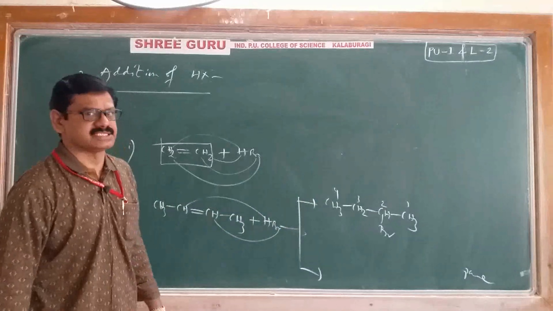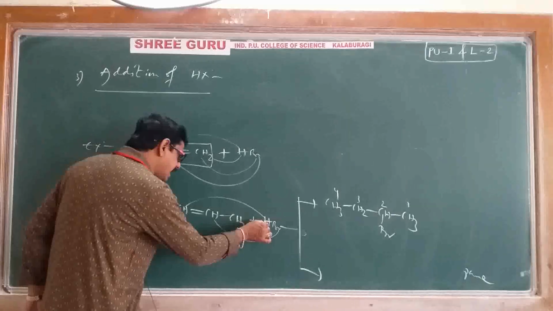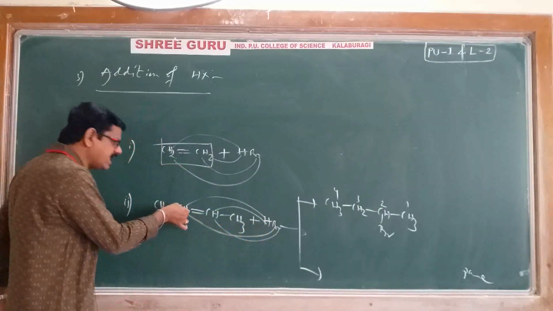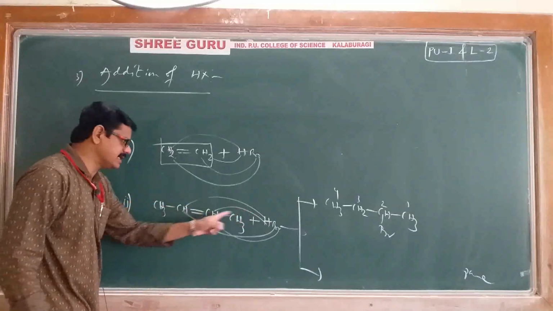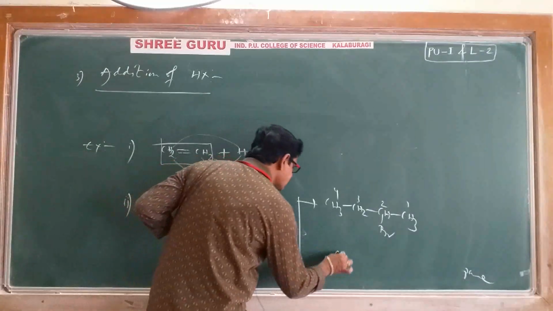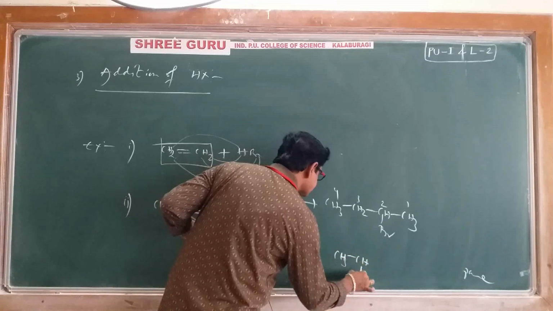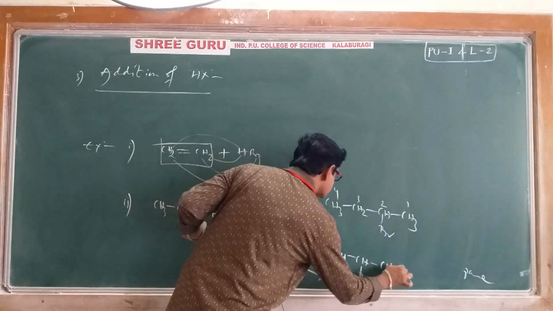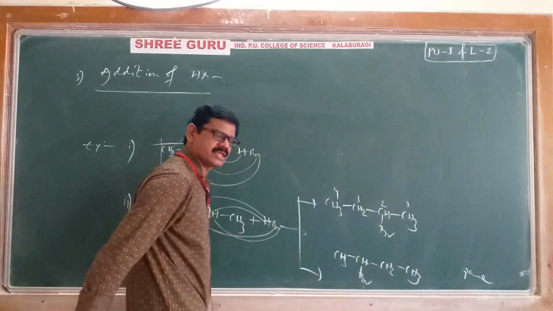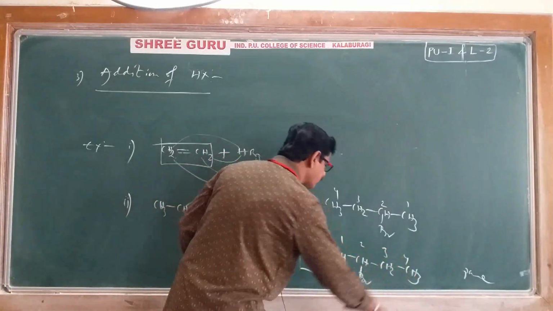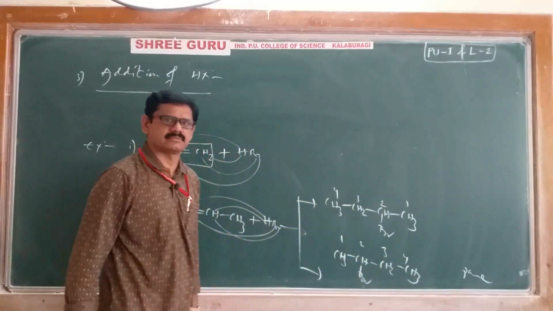2-bromobutane we are getting. Suppose hydrogen will add here, bromine will add here. Let's see what happens. CH3, CHBr, CH2, CH3 we are getting. And it is also 1, 2, 3, 4, 2-bromobutane only.